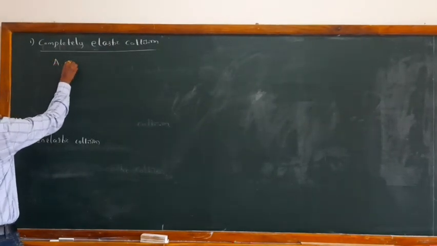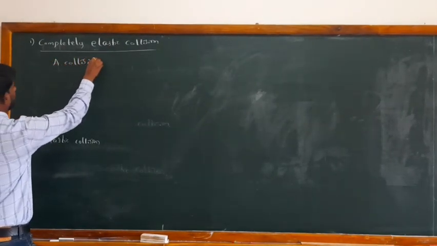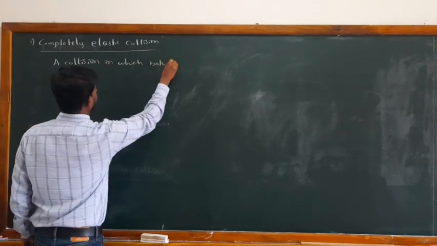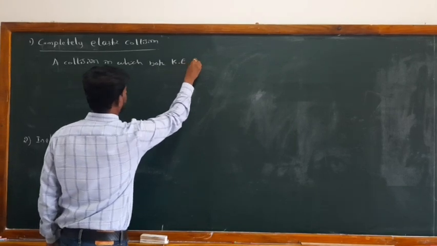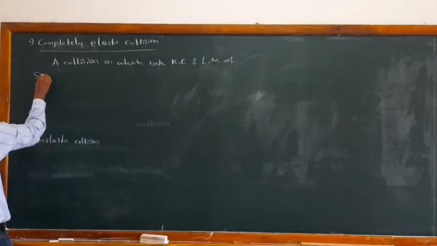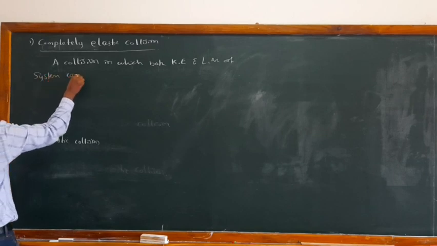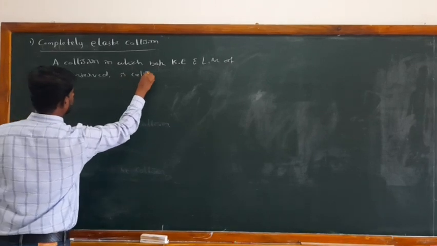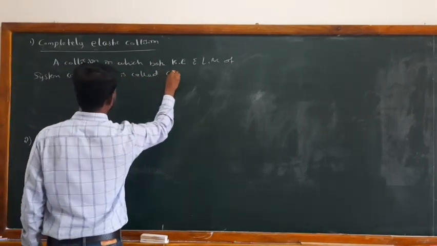A collision in which both the kinetic energy and the linear momentum of the system are conserved is called a completely elastic collision.